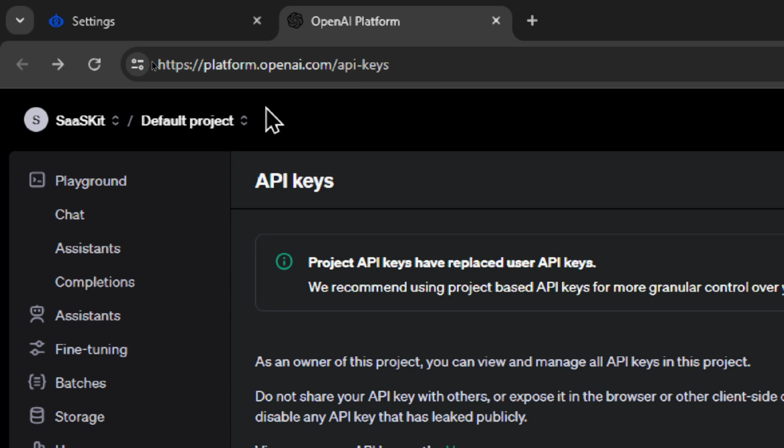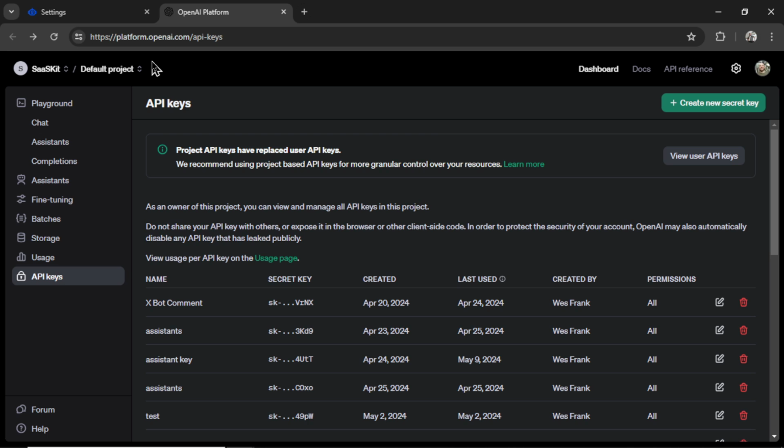If you haven't used platform.openai.com before, it's the company that creates ChatGPT. We're using their back-end API. So we're basically using their ChatGPT product in our own use cases without having to log into ChatGPT.